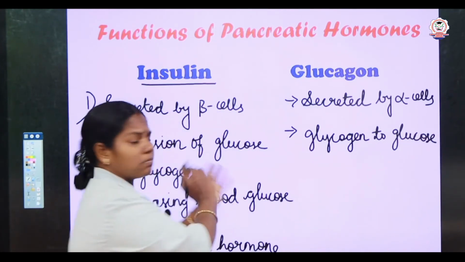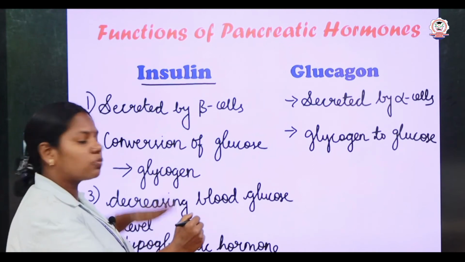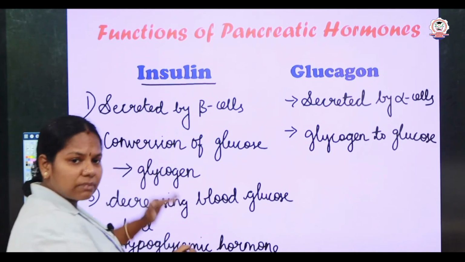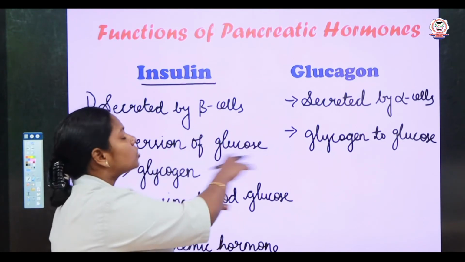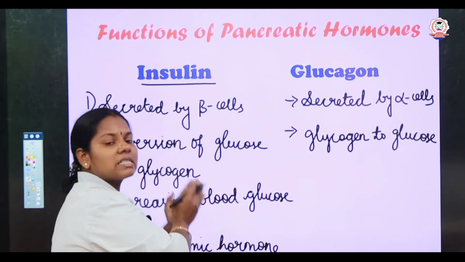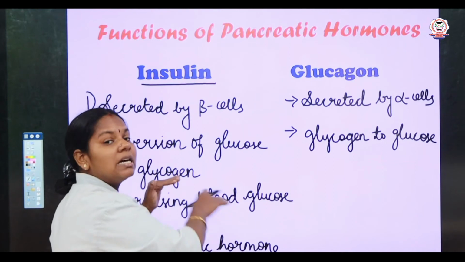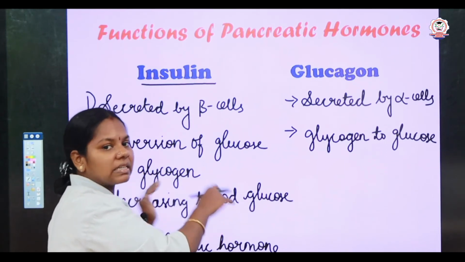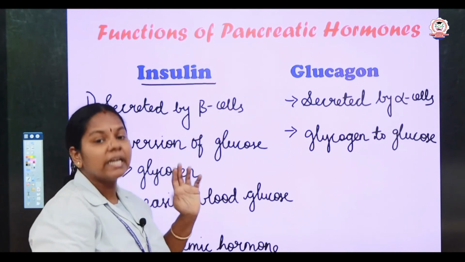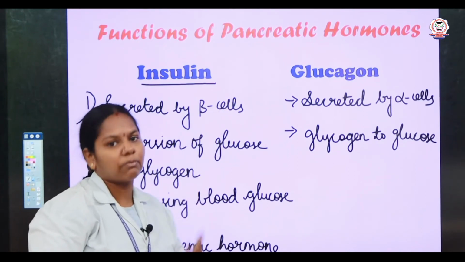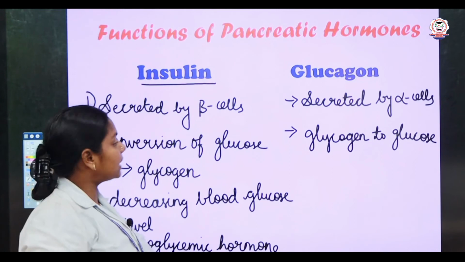So, by the function of both the hormones, one reduces the blood glucose level and the other hormone increases the blood glucose level. So, always the blood glucose level is maintained at a certain level. If there is any disbalance in the secretion, it leads to some diseases. So, let us discuss that later.